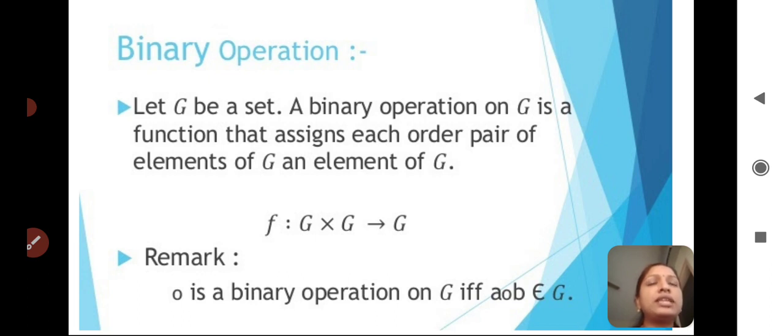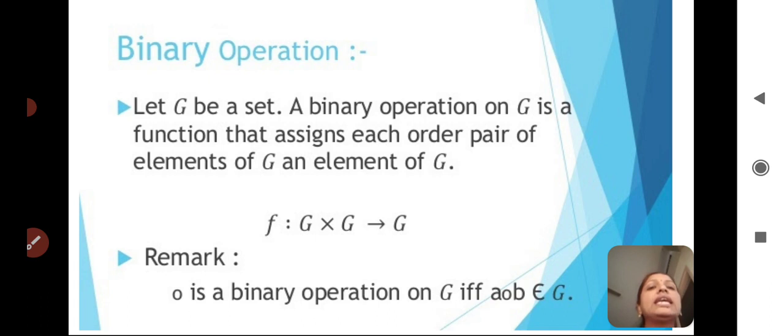A binary operation on G is a function that assigns each ordered pair of elements of G an element of G. In a simple way, if you take a set G, a binary operation on G is nothing but a function that assigns each ordered pair of elements of G an element of G. In a simple way, you are applying the binary operator in between the elements of the set.